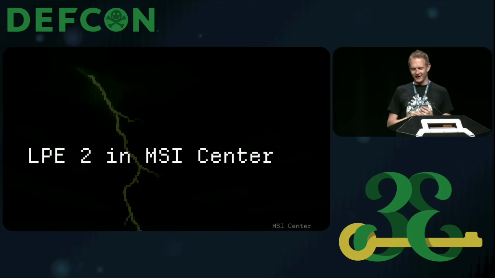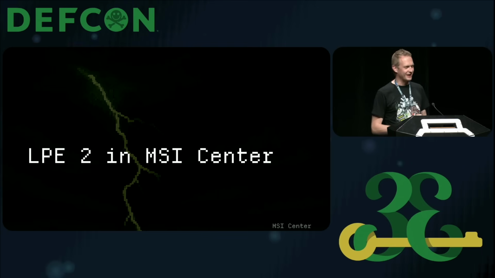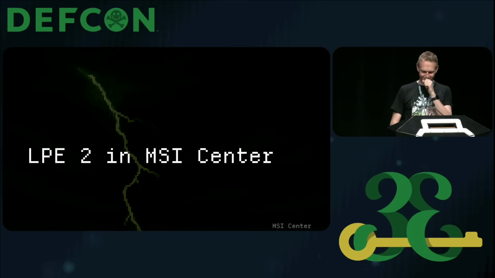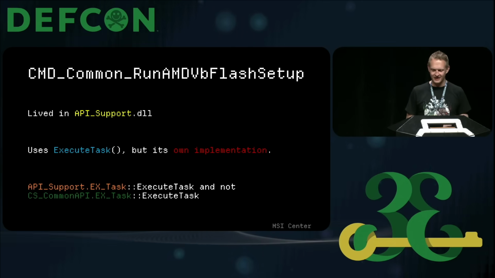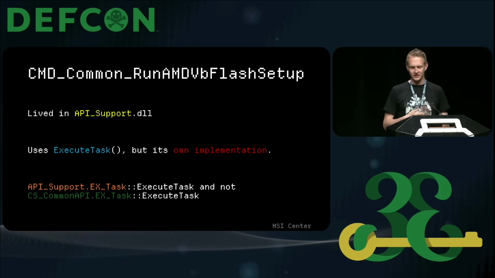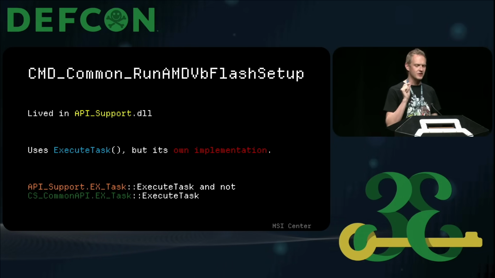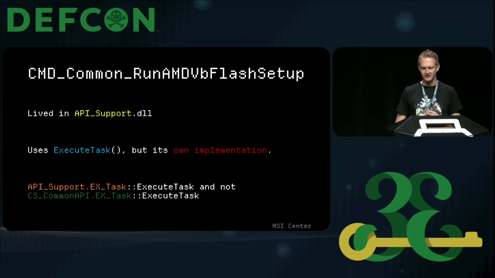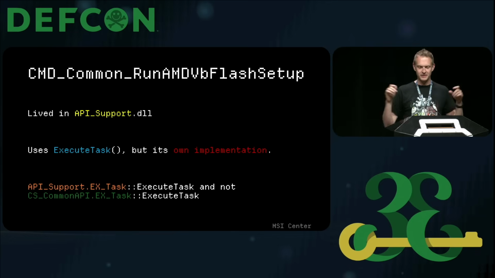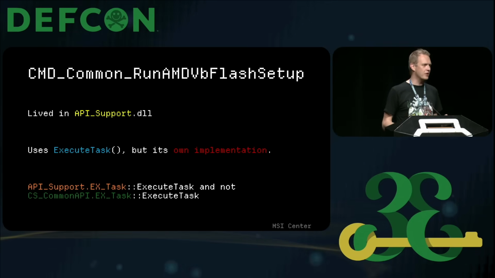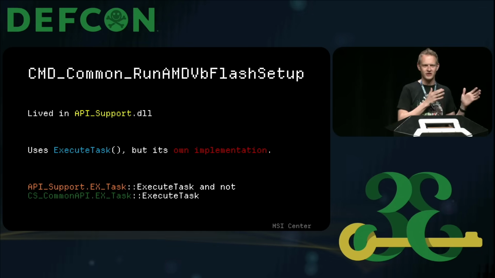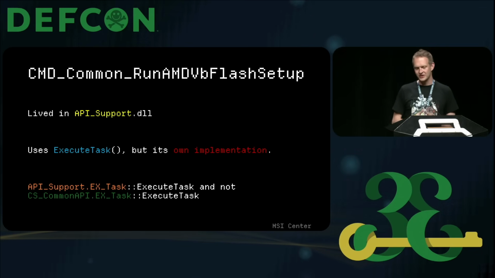That's a very complicated exploit, though, because LPE2 is significantly simpler. Continuing this process of learning which commands exist, there's one that lives in API support, the DLL, which also has an execute task routine, but the difference here is it was its own implementation of execute task. It matches the function prototype, but none of the security features that existed in this common lib. You can see probably the developers wanted to get everyone to use the same library, but someone decided not to, or there's some legacy code, I don't know.